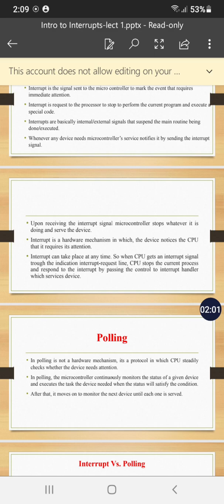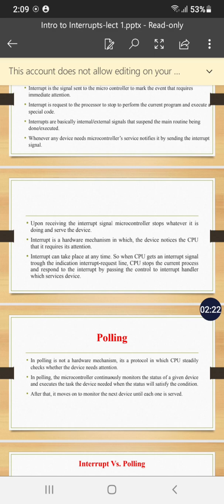It is a hardware mechanism, a signal which is able to stop the execution of the current task. The processor has to handle that interrupt, and after handling it, the remaining execution of the process will resume.